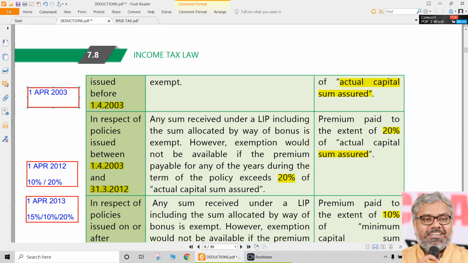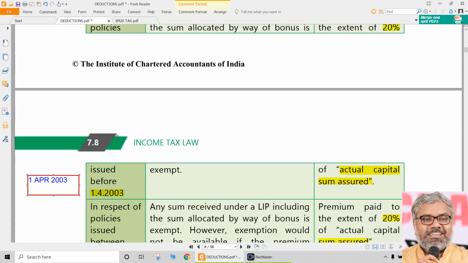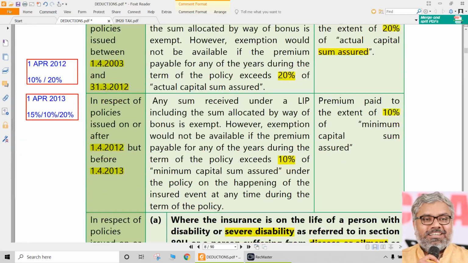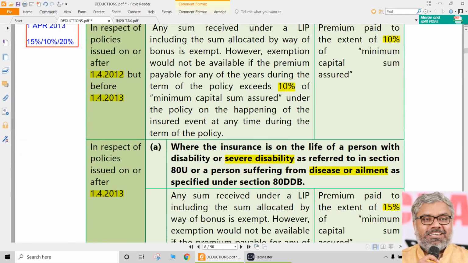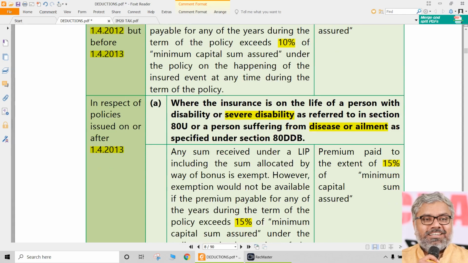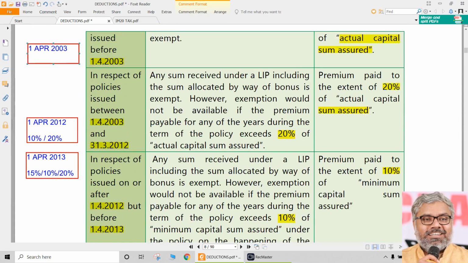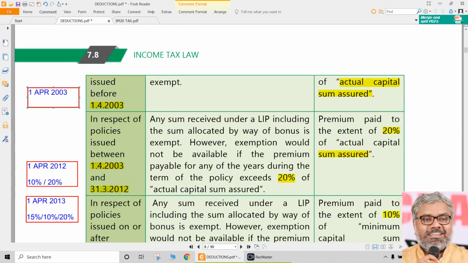Remaining dates are all same for normal persons and disabled persons also. Same thing applicable for exemption under section 10(10D) also. So that is the point here to be noted. So percentages and dates are what you have to remember. That is restrictions, by the way. So definitely these conditions are to be remembered.